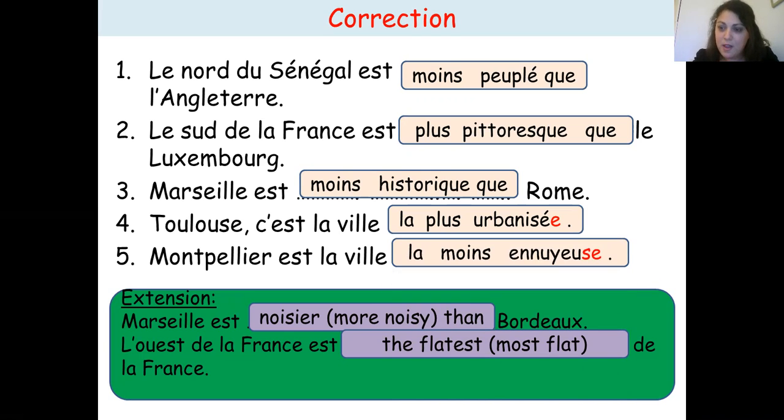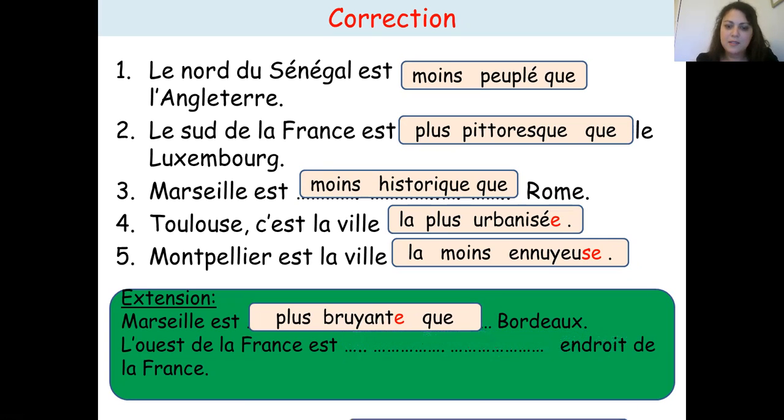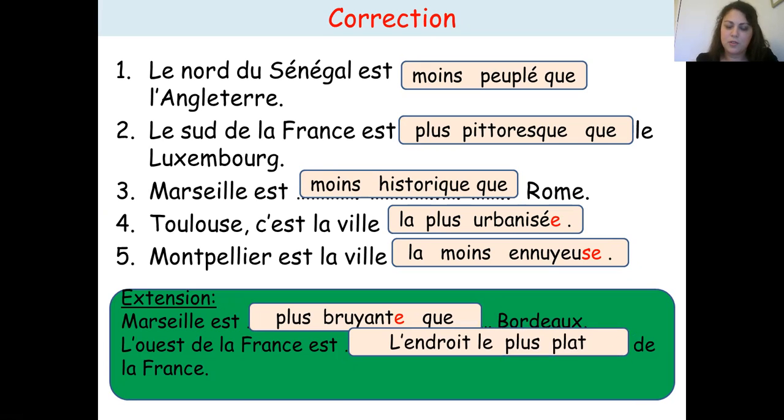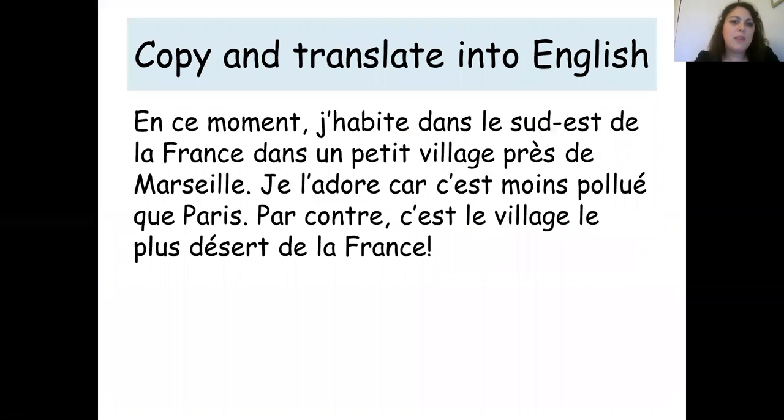Remember the rule of the adjective. When it's EUX, sorry, you need to change to EUSE. Okay. And then for the extension, if you need to do the extension, Marseille est plus brillante que Bordeaux. Okay. Again, we need to agree the adjective by adding an E to brillante. And l'ouest de la France est l'endroit le plus plat de la France. Here is a superlative. Sometimes, you can pause the video to update your correction.